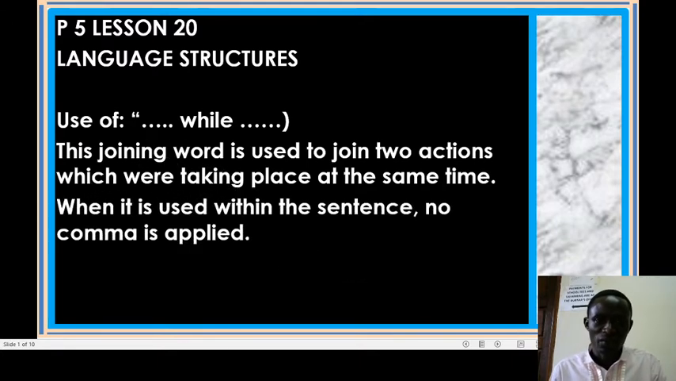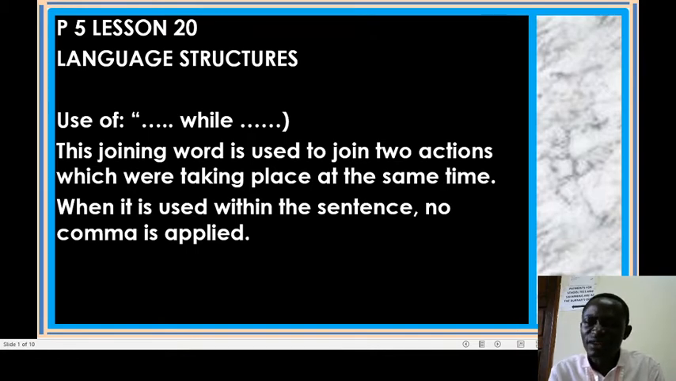Now, we want to learn also into details. When it is used within the sentence, remember there is no comma applied. No comma is applied when you use the word while within the sentence. Then, when we use that word in the beginning of the sentence, then we apply a comma at the end of the first phrase. Take note of that, dear friends. Take keen information on that.